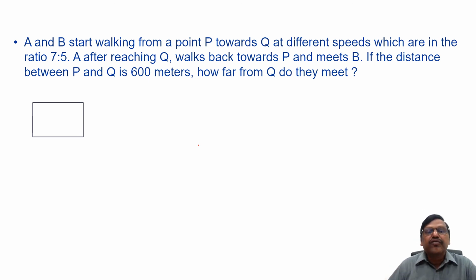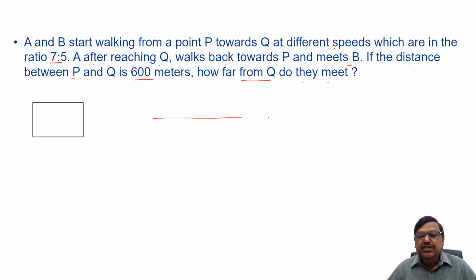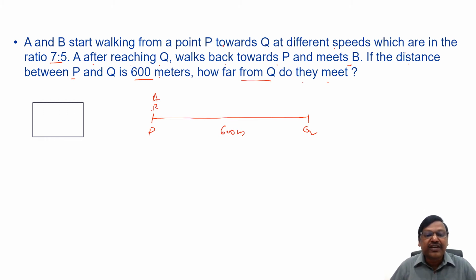A and B start walking from a point P towards Q at different speeds which are in the ratio 7:5. A, after reaching Q, walks back towards P and meets B. If the distance between P and Q is 600 meters, how far from Q do they meet? Let's say P and Q are here. The distance as per the question is 600 meters. Now A and B both start here. A goes to Q and then returns and comes, let us say, up to here. By then B comes here and they meet.